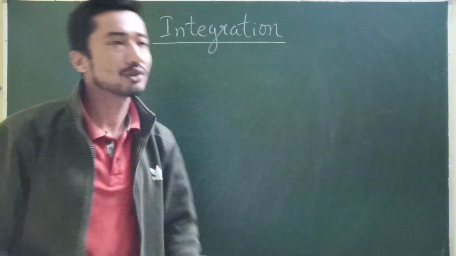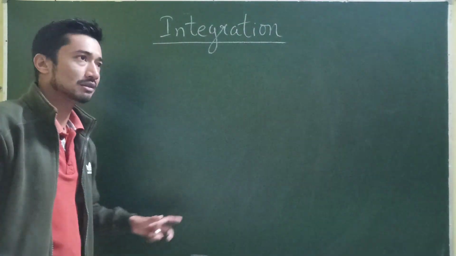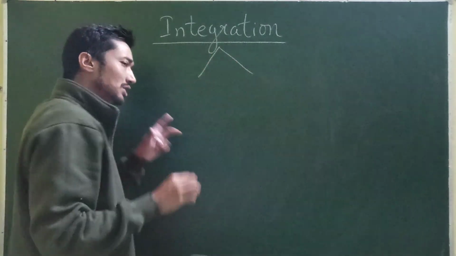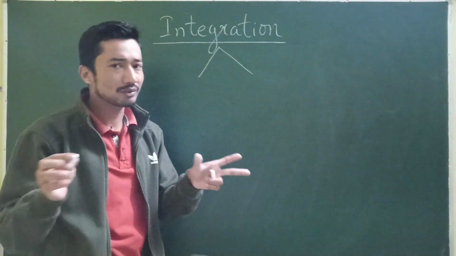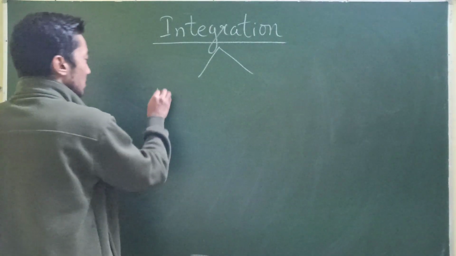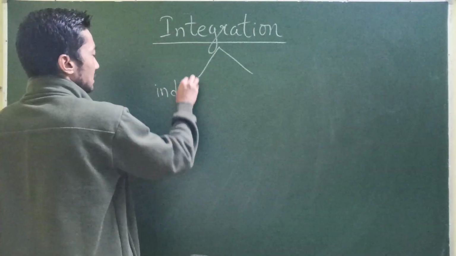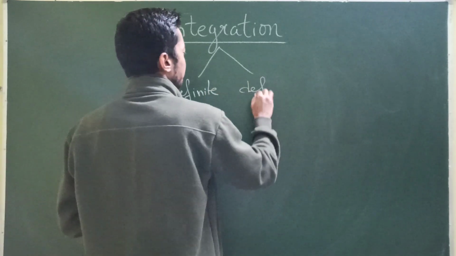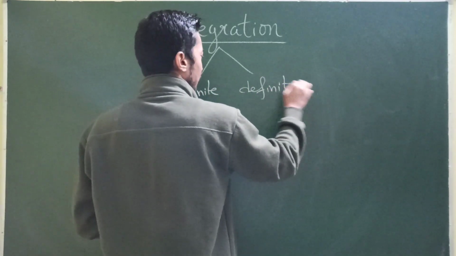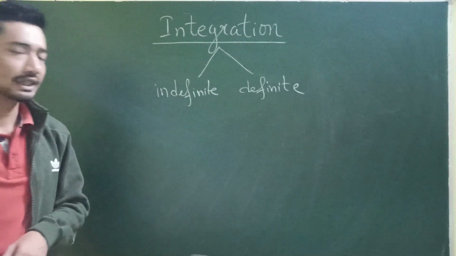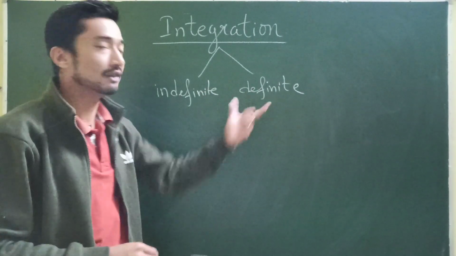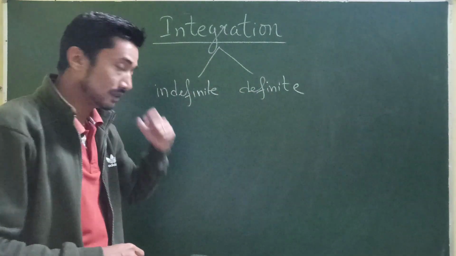I do not want to tell you about that in the beginning, so that I do not confuse you. Now, of course, since we know up to some extent what integration is, and why we use it, integration actually is of two types, that is indefinite and definite. They are not very different. We have definite integrals and indefinite integrals.